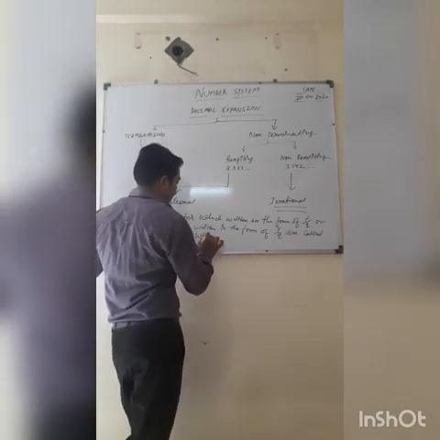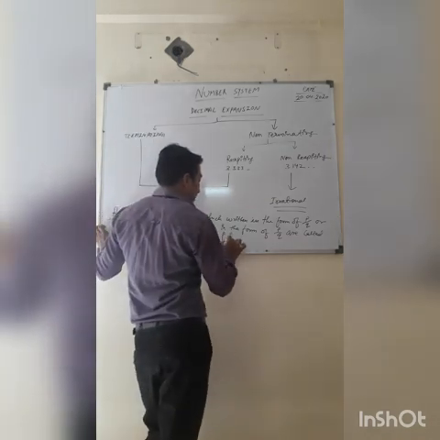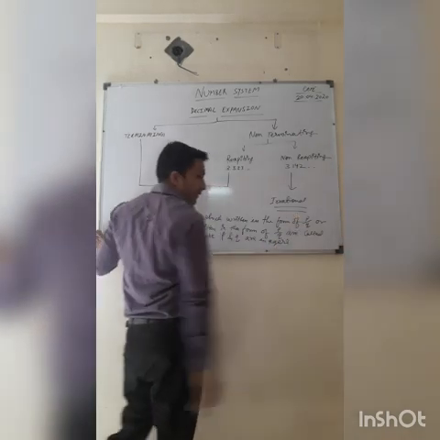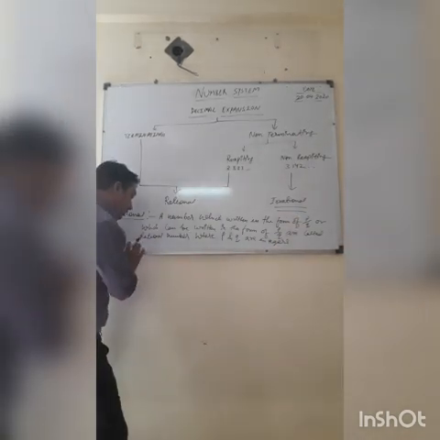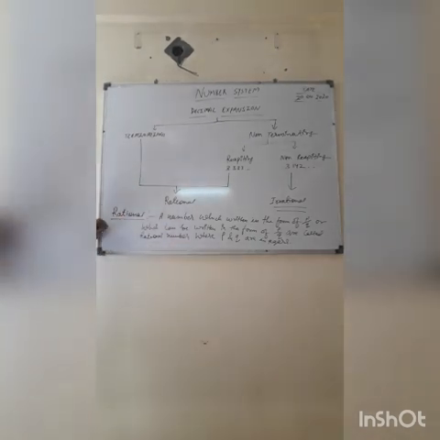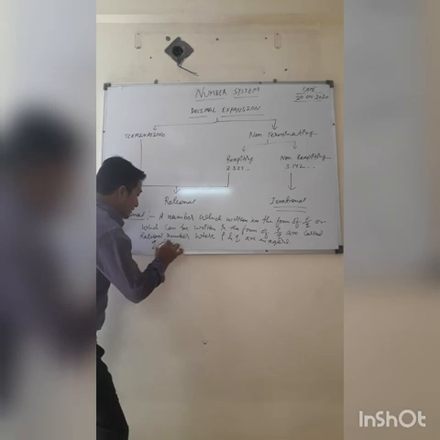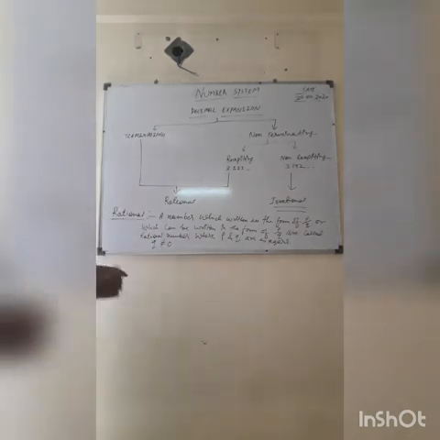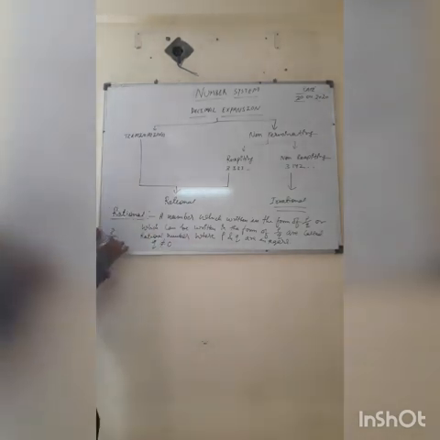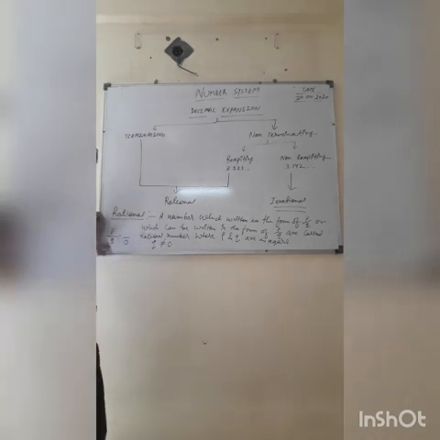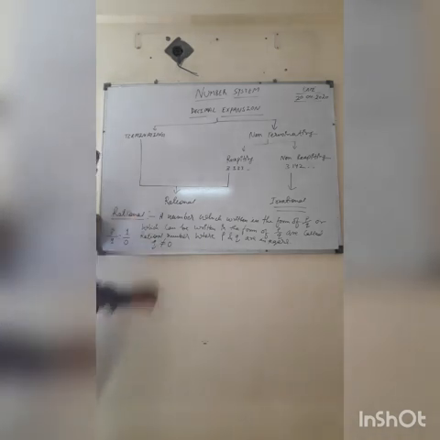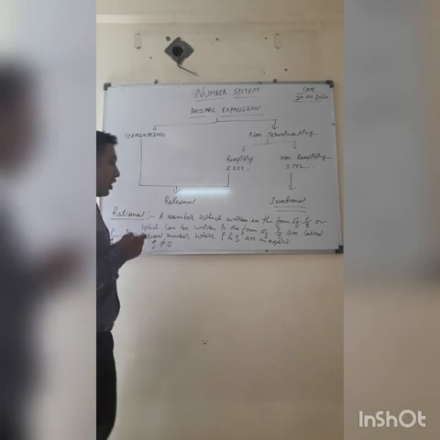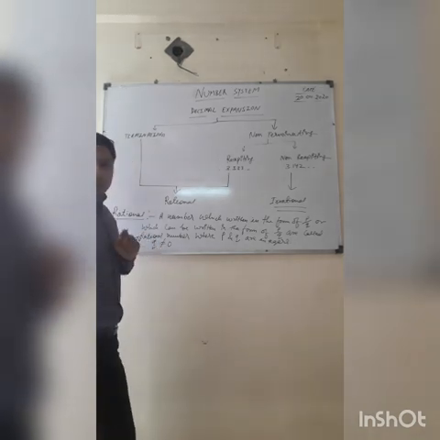Where P and Q are integers. And one more condition. The condition is that Q should not be equal to 0. You will ask, sir, why this condition is there? Because whenever this Q is 0, the answer of this fraction will become infinite. That's why the value of Q should never be equal to 0.